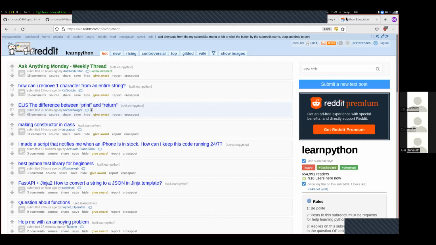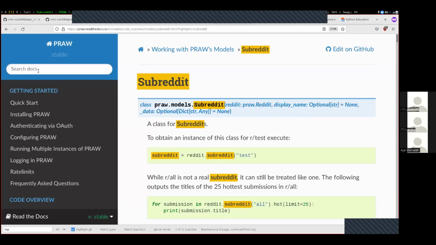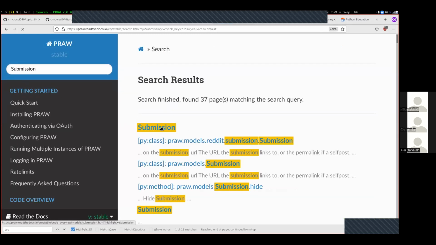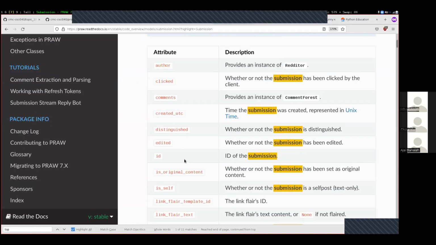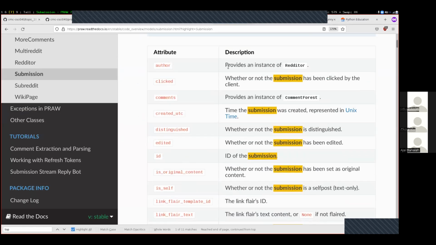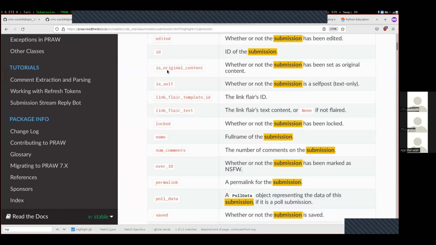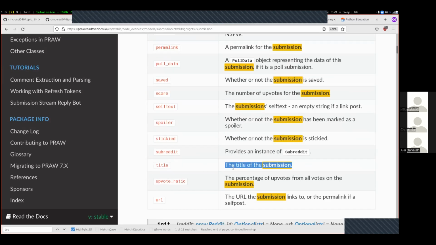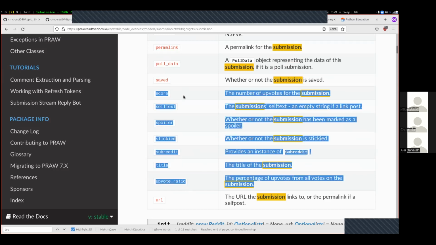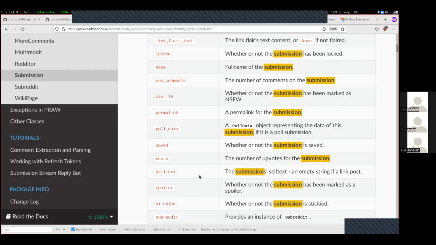And now if I come back over to the documentation, search for submission. There we go. And we can find here's all the different attributes listed that I might want to use. So here's the author, an instance of Redditor that's maybe not super informative by itself, but the name right here should help us figure out that that's the person who posted it. Where's our score? The number of upvotes for a submission is the score, the title of the submission, and so on. So lots of different things that we can pretty easily extract this way.